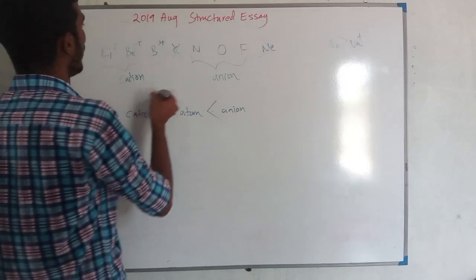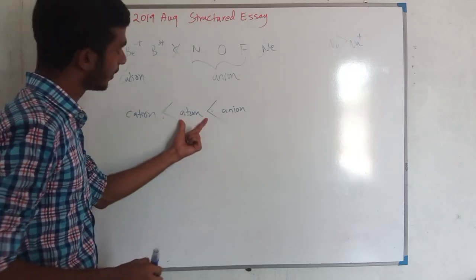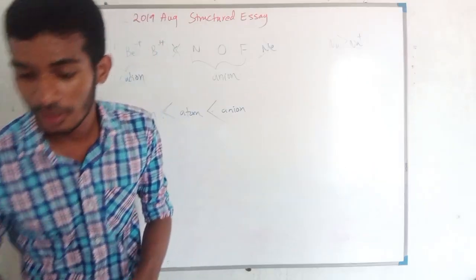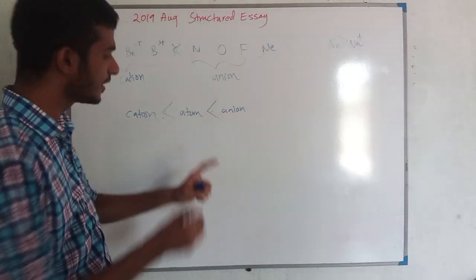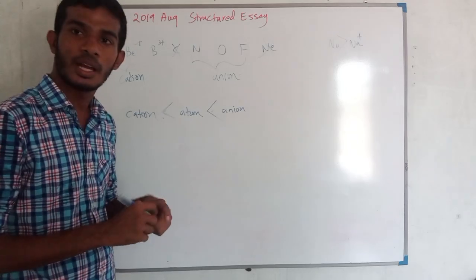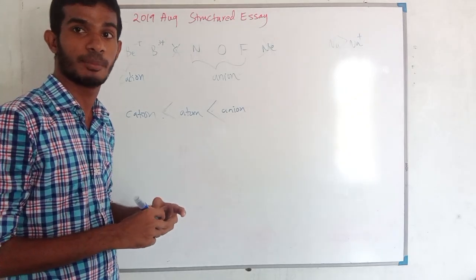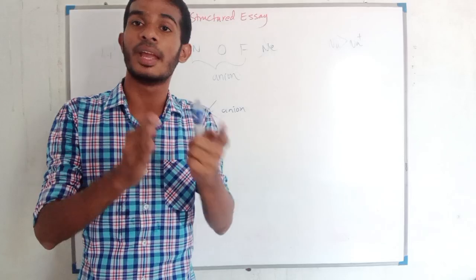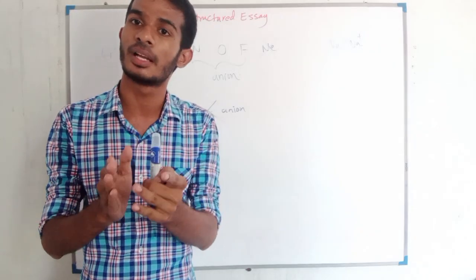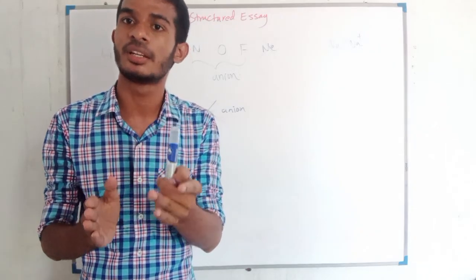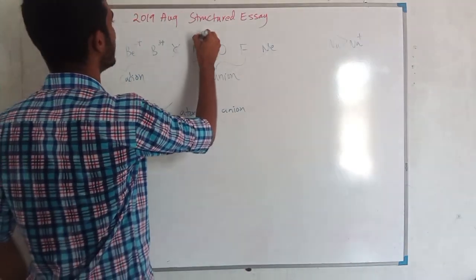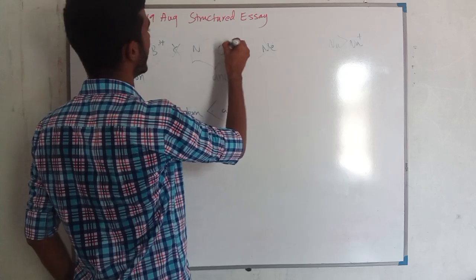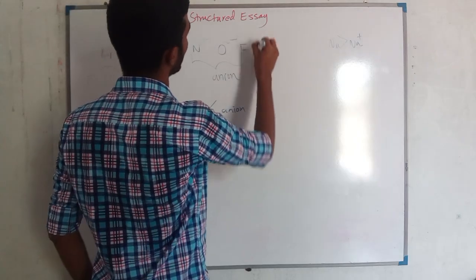Now we have to find out the element that forms the largest ion. Largest ion means it should be an anion, because the anion's radius will be larger than the atom. So here N3 minus will be formed, O2 minus will be formed, and F minus.